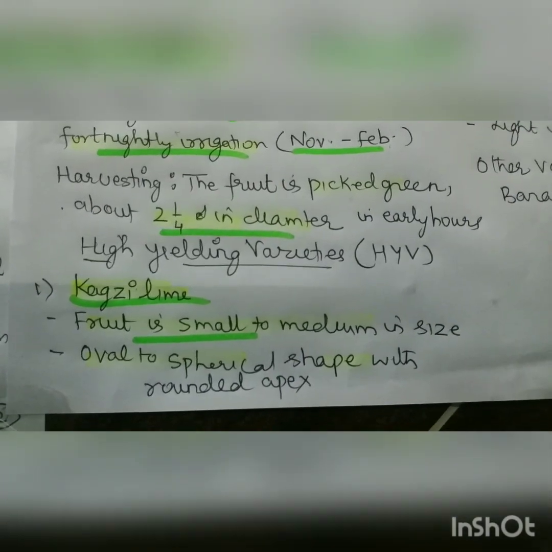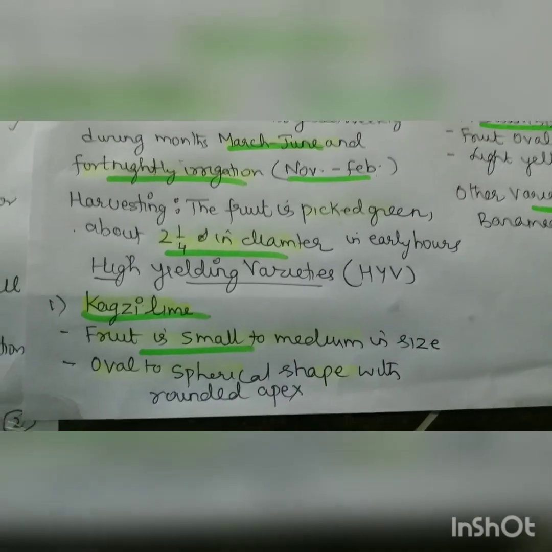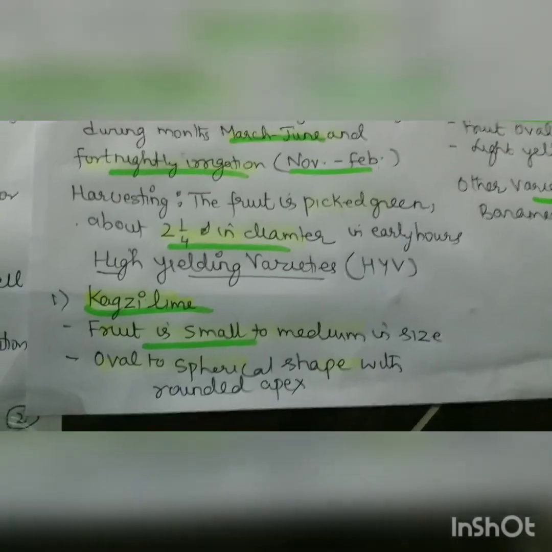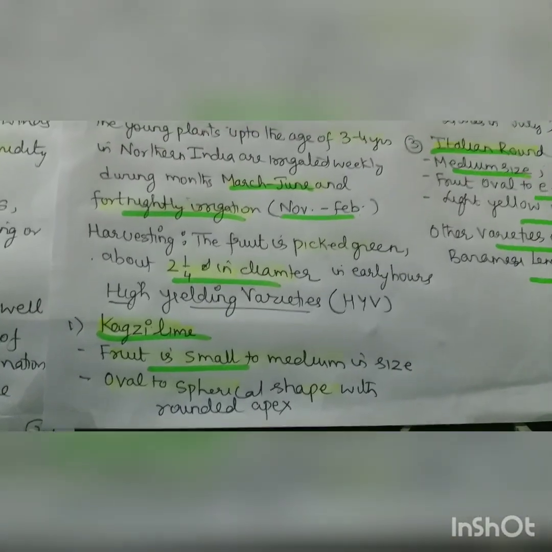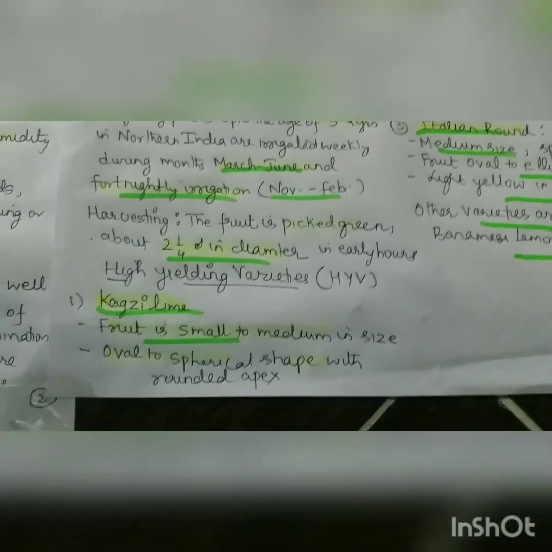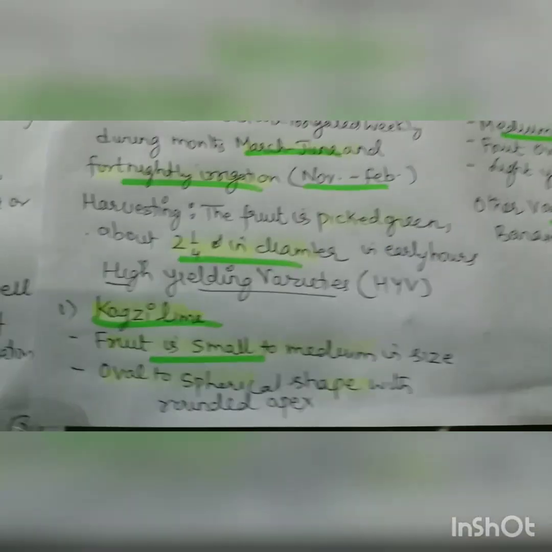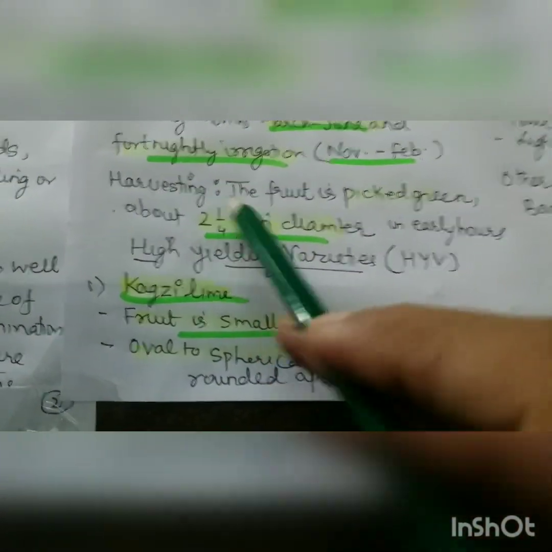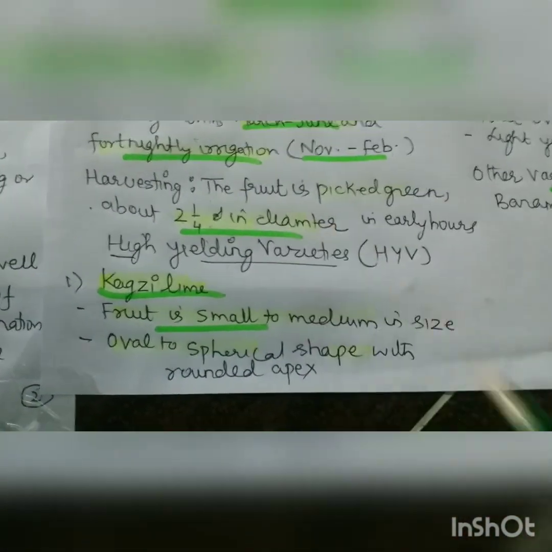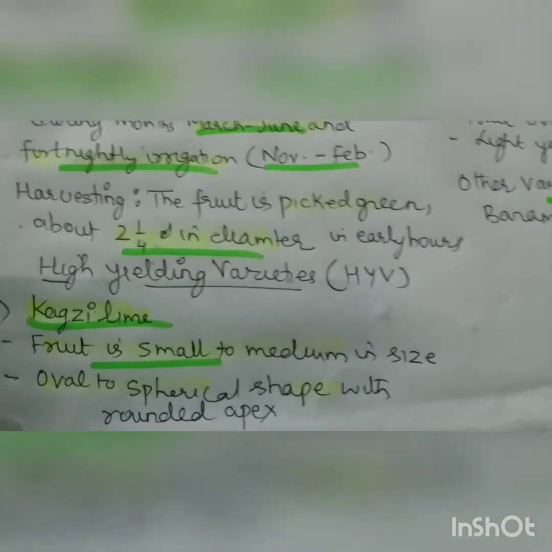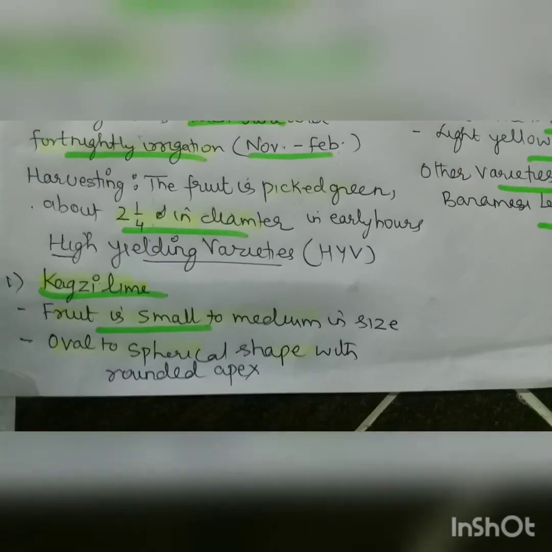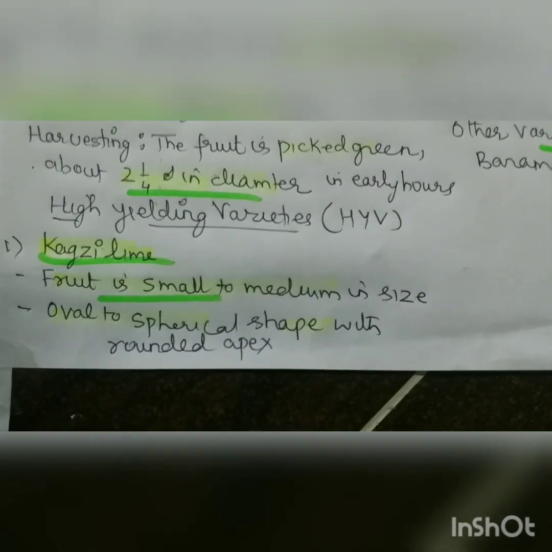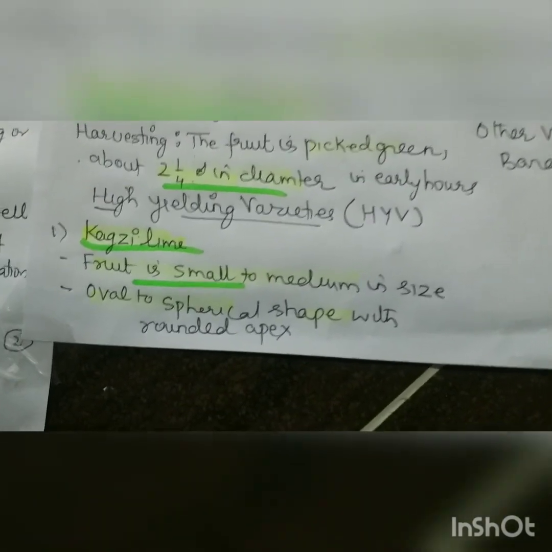Harvesting, a very important point. Harvested fruit is picked green. It should not be allowed to mature on the tree. Otherwise, we will have 20 to 40% loss of the crop. And it is picked when it is 2 1/4, 2.5 inches in diameter, in the early hours. It is required.